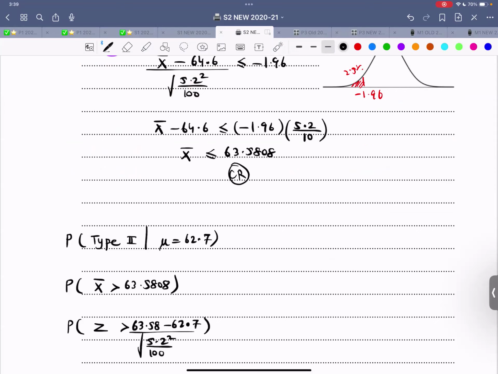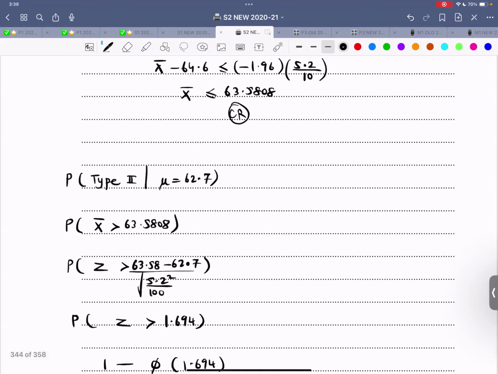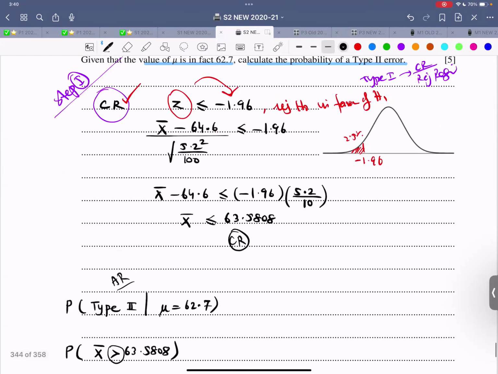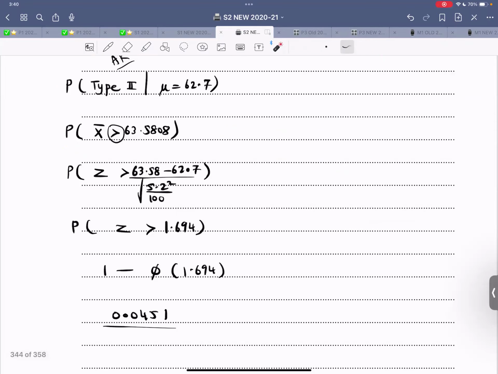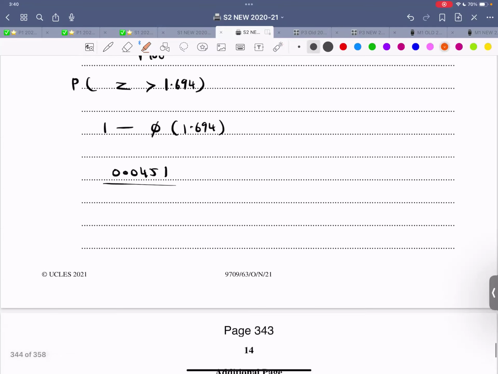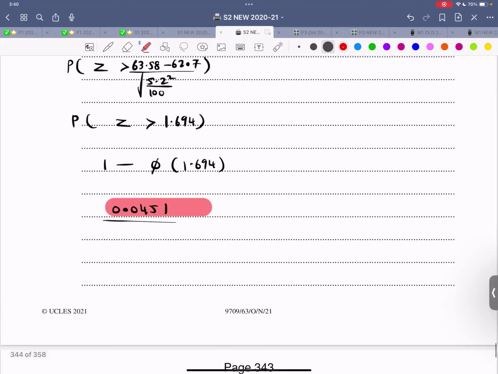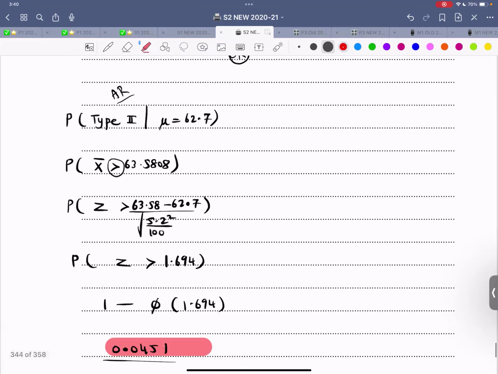This is the critical region. For type 2, we need the acceptance region. That is why the inequality is flipped. And for type 2, we use the new value of mu. So now X bar is greater than 63 point this thing. Z is greater than 63 minus 62.7 divided by this whole thing. Z is greater than 1.694. This is rule number 2. We need the greater region. Read the probability for lesser, subtract it from 1, and then we get this answer. That's the probability of type 2 error.